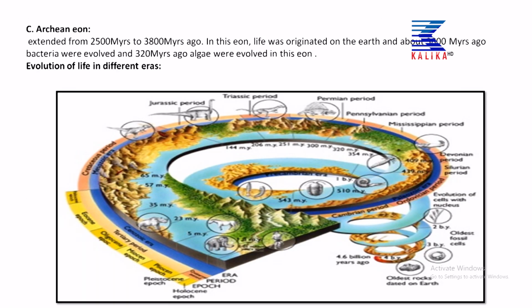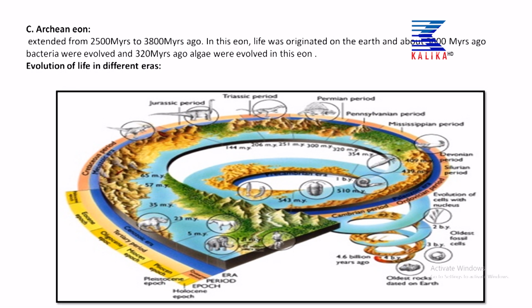And then, another one is the Archean period. It was the very initial stage of the earth. That extended from 2500 million years ago to 3800 million years ago. In this eon, life originated on the earth, and about 3800 million years ago, bacteria developed. That is the first organism that developed on the earth's surface.